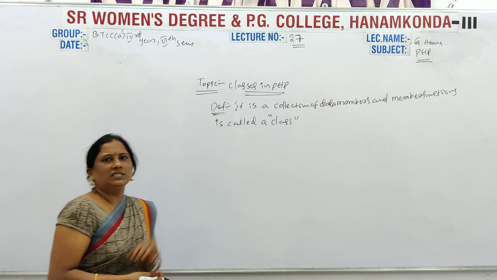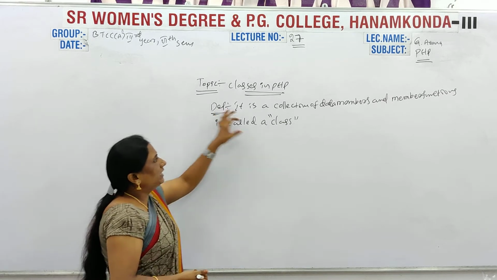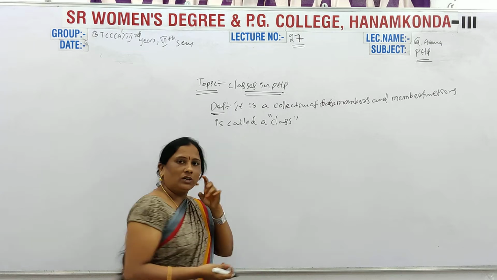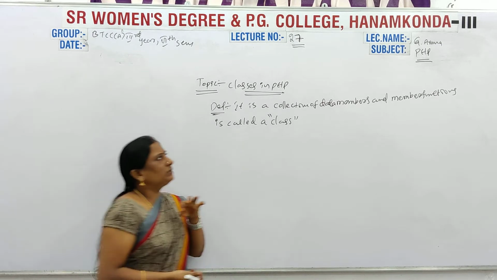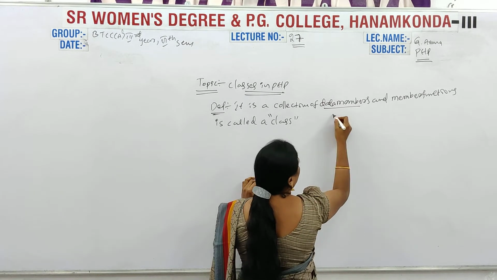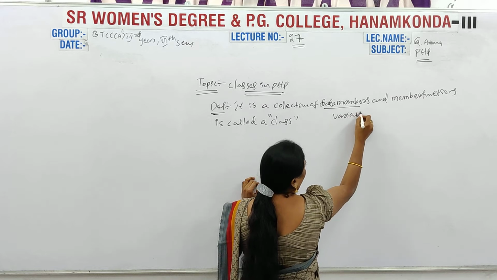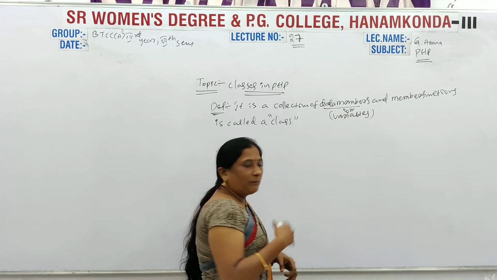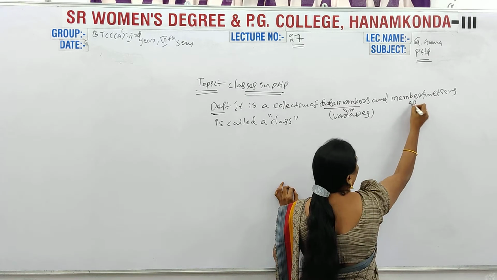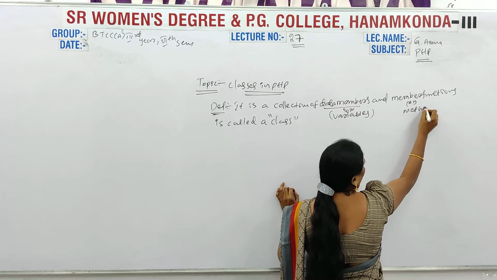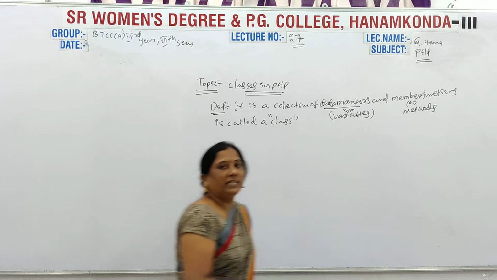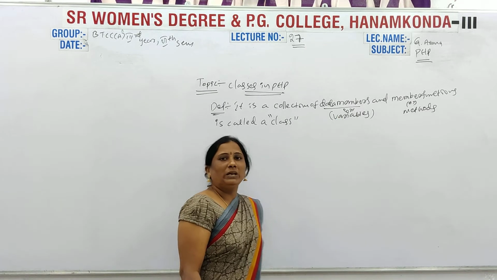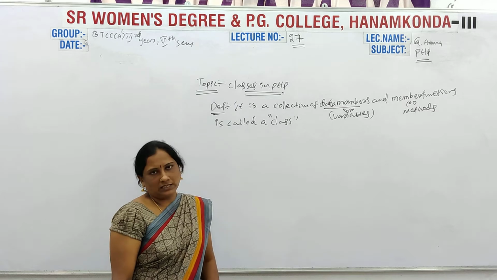Anywhere this definition is the same. Data members means variables; data members are called variables. Member functions means methods. A class includes variables and methods, and that is all called a class.